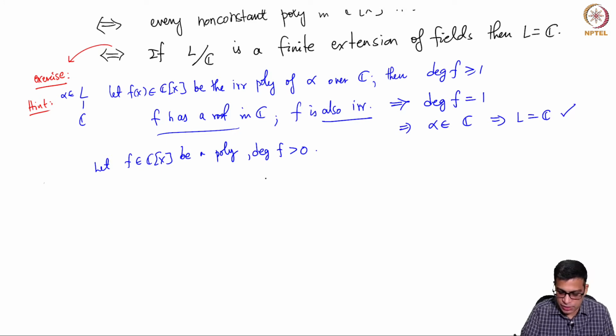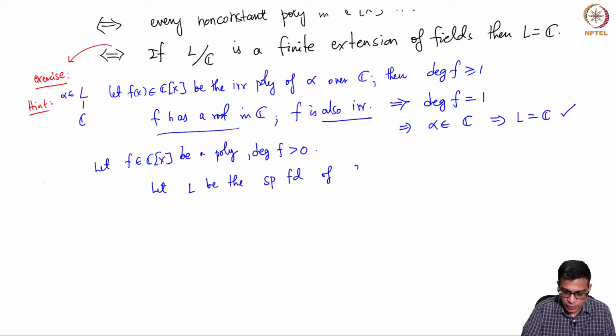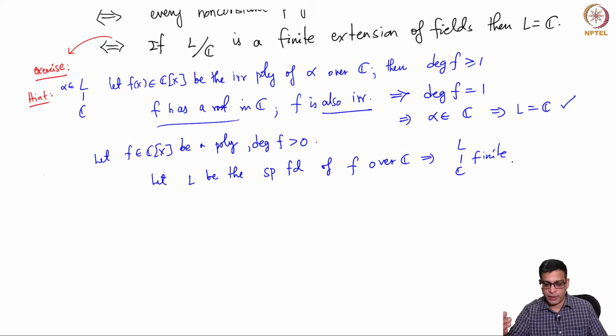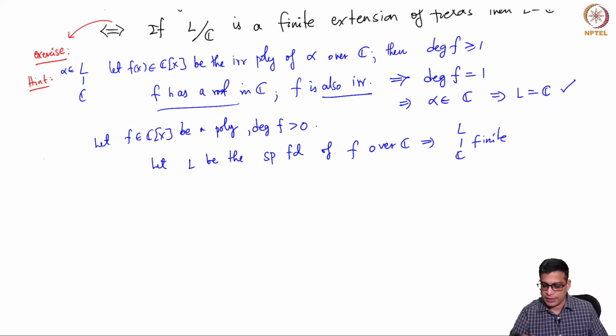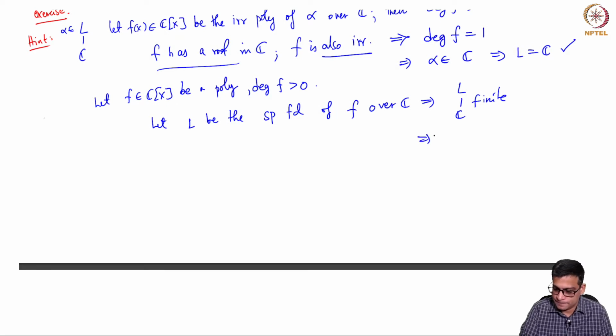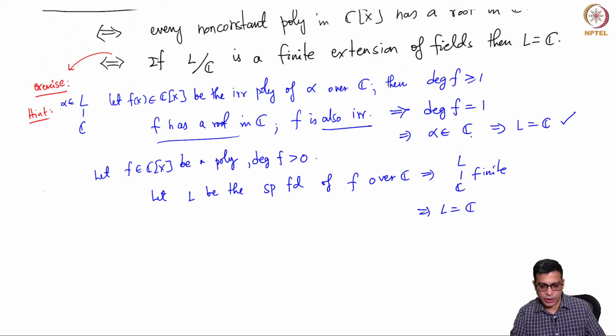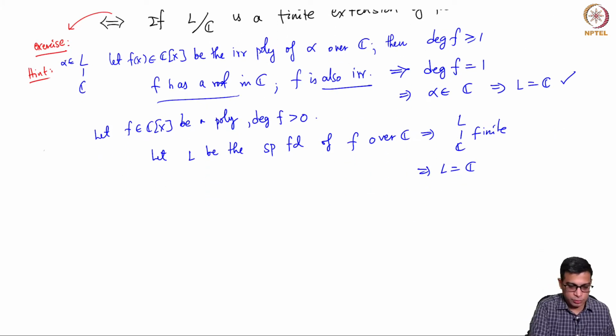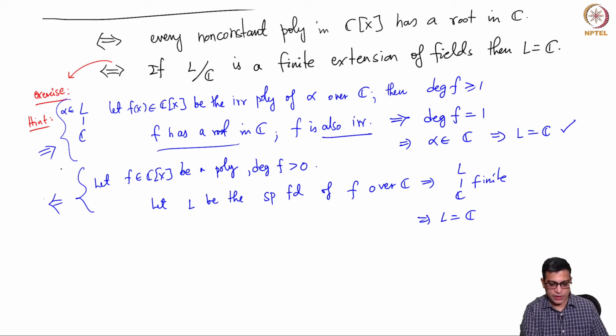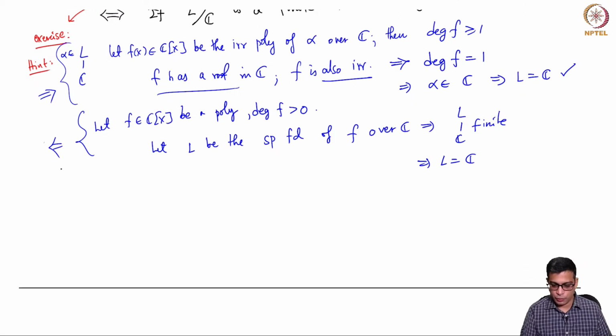So let us take the splitting field of that polynomial. Let L be the splitting field of f over C. So this implies L over C is a finite extension, because the splitting field of any polynomial is generated by the roots, which are all algebraic, so it is a finite extension. But then by hypothesis L equal to C, because here every finite extension is trivial. I am not really breaking up the proof cleverly, but this first part is the proof of the forward direction. This is now the proof of the reverse direction.